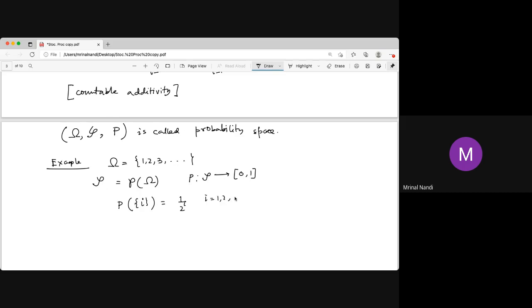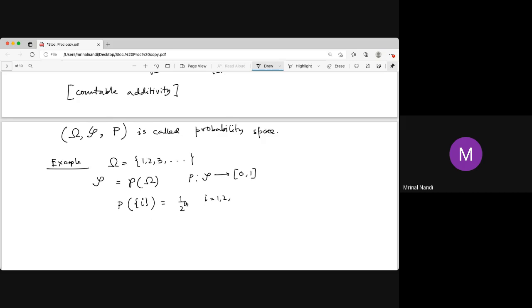That means the probability of the set containing i. Remember, not probability of 1, it is probability of the set containing 1. Not probability of head, it is probability of the set containing head. We talk about the probability of head, but strictly speaking it is wrong. We have to say probability of the set containing head, because probability is not defined for an outcome, probability is defined for an event. So head is the outcome, but the set containing head is the event. You should say probability of the set containing head, but we usually abbreviate, an abuse of notation, and call it probability of head. The meaning is just the probability of the set containing head.